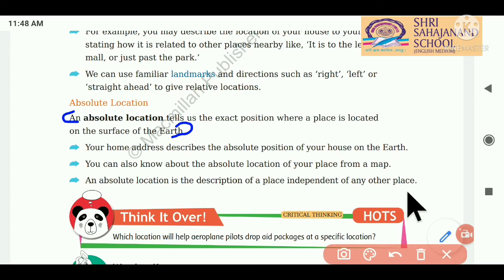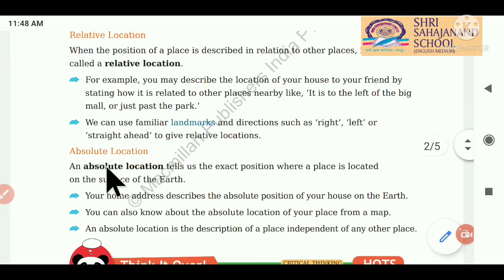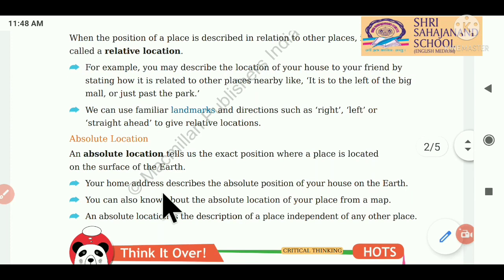So students, I hope you had understood about the two types of locations which we had discussed in this video. First of all, the main important thing we had studied, that is a location. What is a location? Again I am repeating students. A location is a place where something happens or exists. And there are two types of location, relative and absolute. Relative location, when the position of a place is described in relation to the other places, it is called a relative location, and absolute location tells us the exact position where a place is located on the surface of the earth. I hope students you all had understood up to this much.